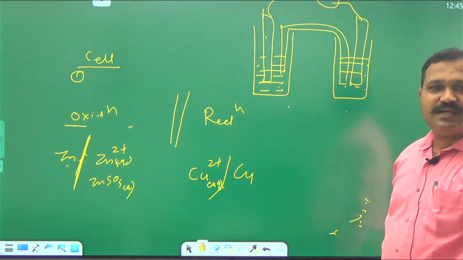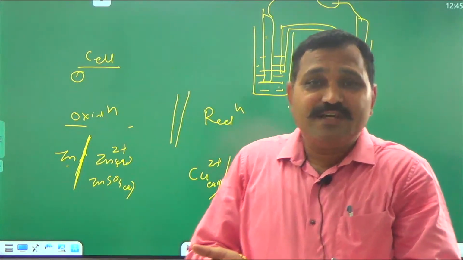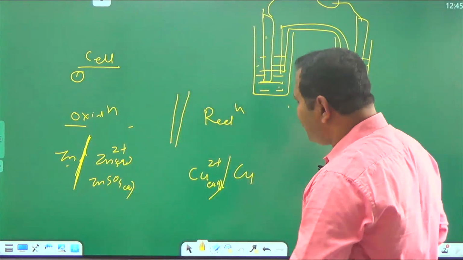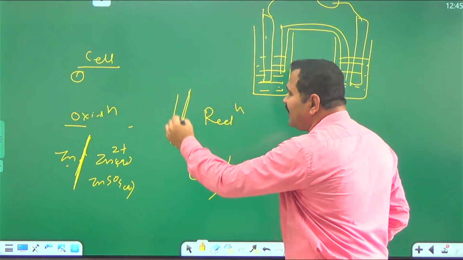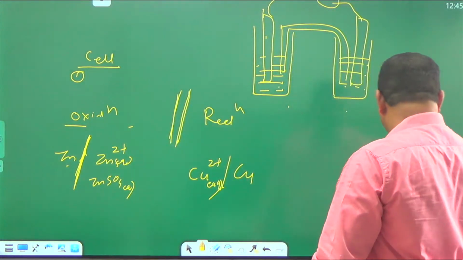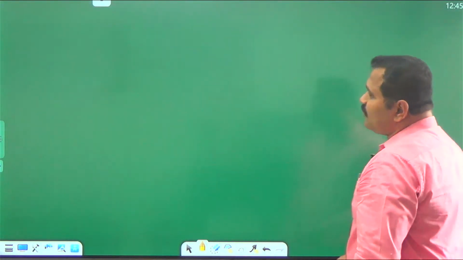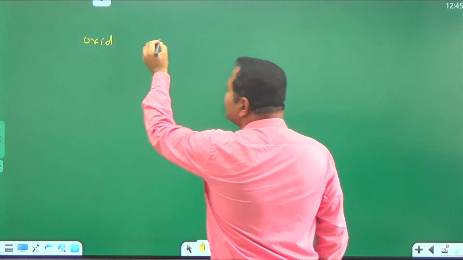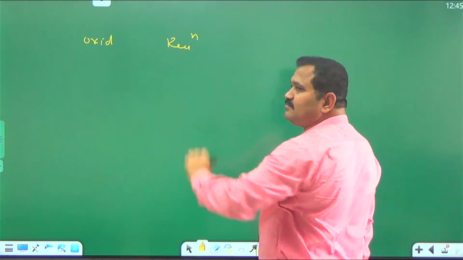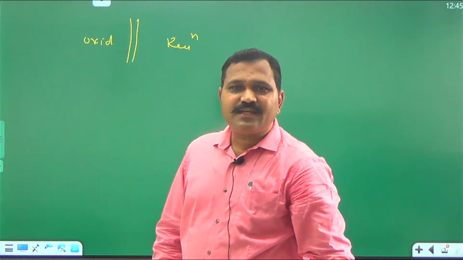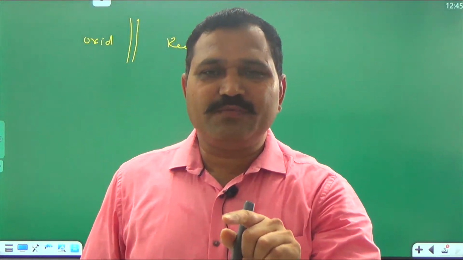Which type of contact is it? It is not directly mixed. It is indirect contact between two solutions. That's why there is a double vertical line between the two electrolyte solutions. Here oxidation, here reduction. The double vertical line indicates indirect contact between two electrolytic solutions.